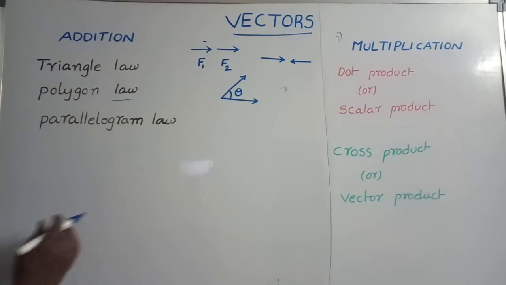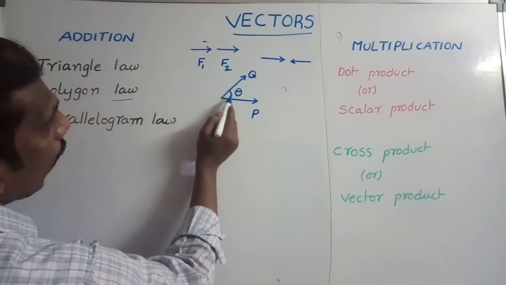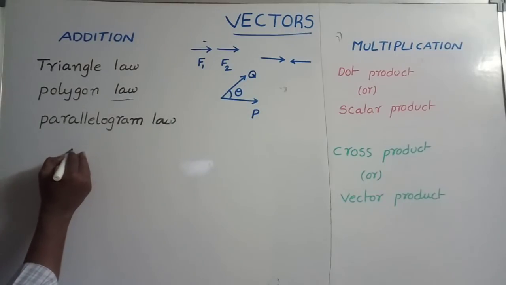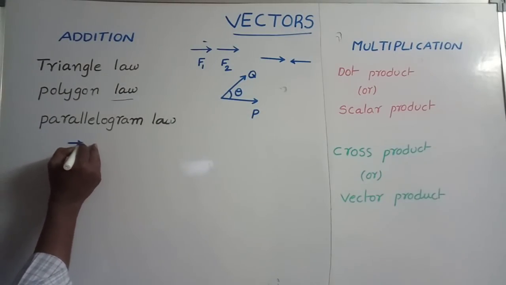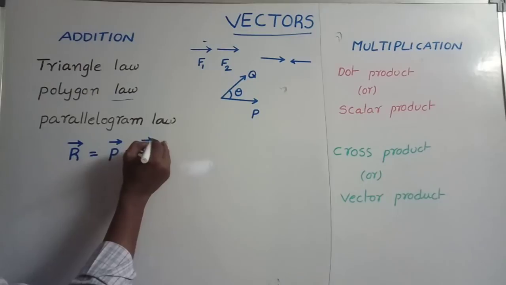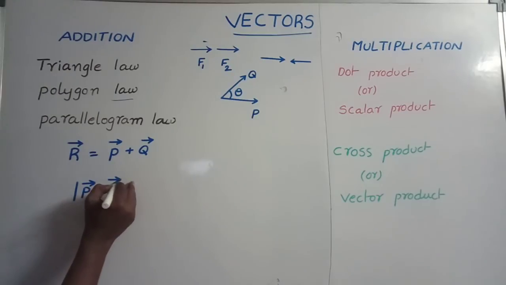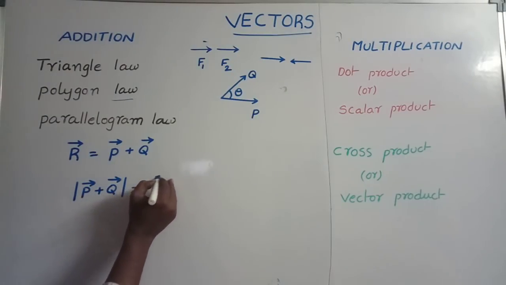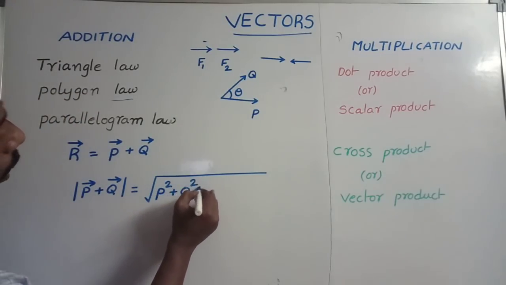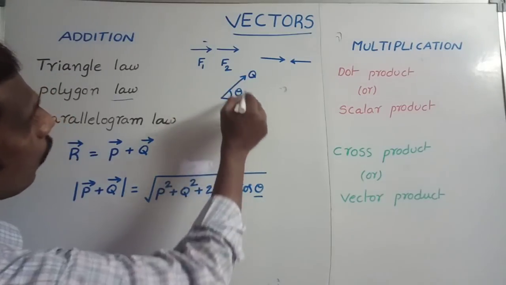In this parallelogram law of vector addition, one vector is taken as P and another one is taken as Q. The angle between these two vectors is taken as theta. The resultant of these two vectors is given by R bar is equal to P bar plus Q bar. The magnitude of P bar plus Q bar is equal to the square root of P square plus Q square plus 2PQ cos theta, where theta is the angle between P bar and Q bar.